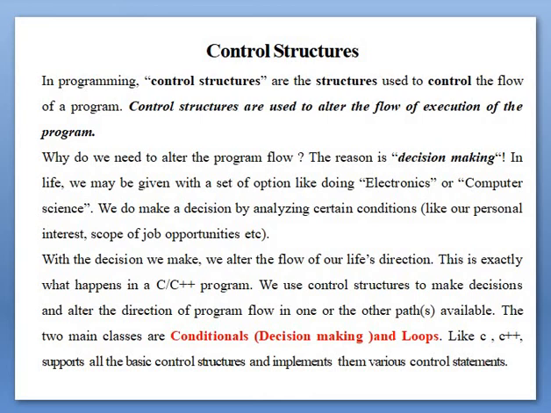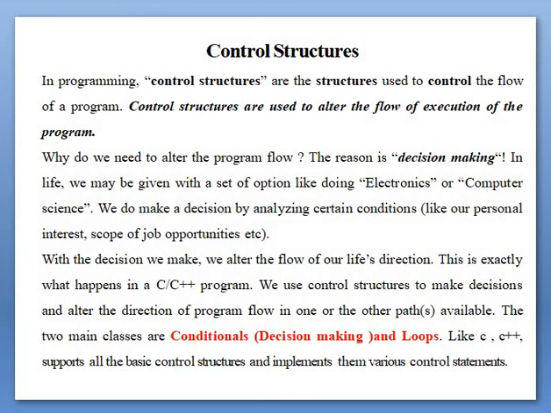This is exactly what happened in C and C++ program. We use control structure to make decisions and alter the direction of program flow in one or other paths available. So see here, what is control structure? Control structures are the statements or structure which is used to change the control flow of a program by using the decision making.